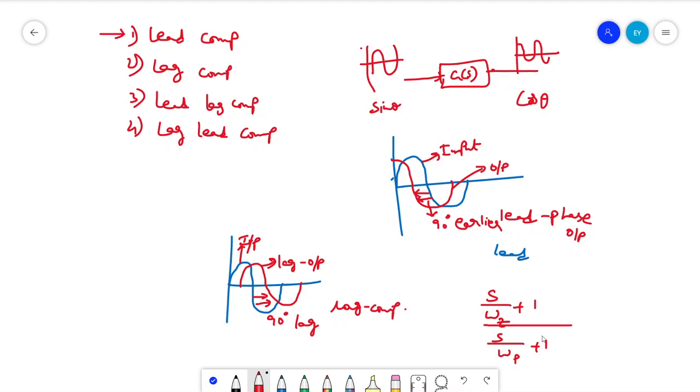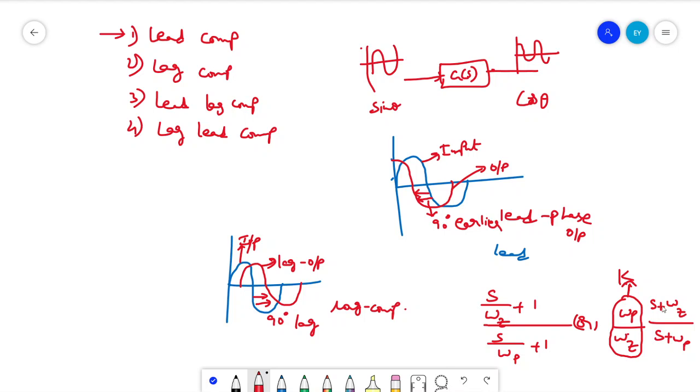You can have another structure also, the same thing actually. If you take omega p by omega z out, what is left over is s plus omega z by s plus omega p. This would be considered as k.